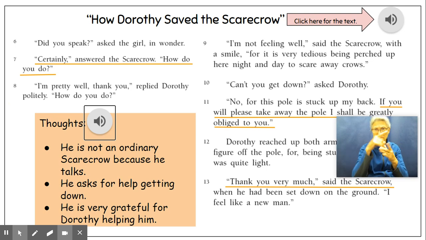Then, jumping to paragraph 11, I noticed that this is the part of the story where the Scarecrow asked for help. So that's something that I jotted down because I'm pretty sure I remember it in Come Away, Come Away. There was something about the characters helping one another as well. Then in paragraph 13, I noticed again how Scarecrow was super polite and thankful for Dorothy helping him down. So again, I jotted that down in my notes box. So let's take a look at what I have so far. I wrote down that he is not an ordinary Scarecrow because he talks. He asks for help getting down, and he is very grateful for Dorothy helping him.